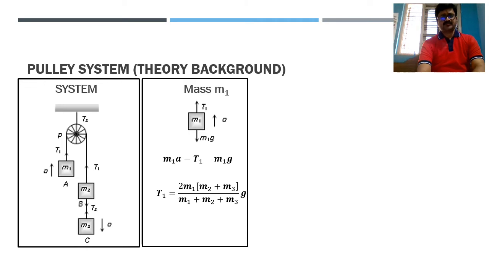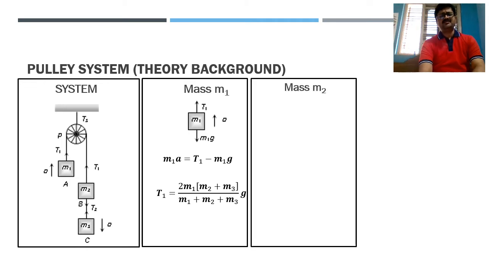Fine. Then let us take a look at mass m2. In case of mass m2 there are two tensions here. As you can notice, tension T1 is considered, then tension T2 is also considered. Along with that, gravitational force m2 into g has to be considered.